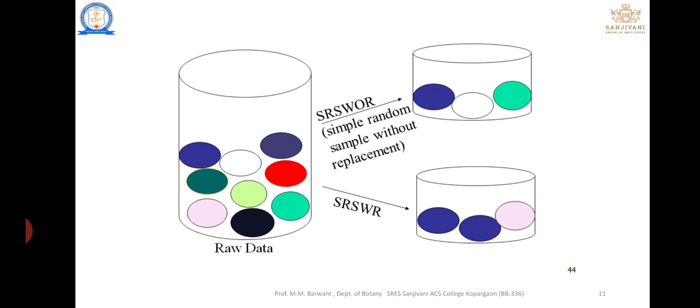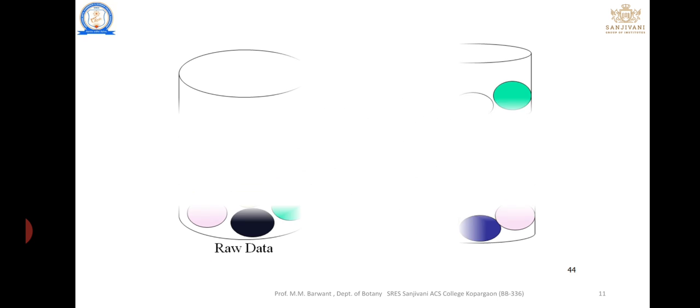That indicates that the first beaker's selection of sample is on the basis of without replacement, taking one of each color, and in the second, with replacement. There is no other criteria for the selection of sample; it is simple.